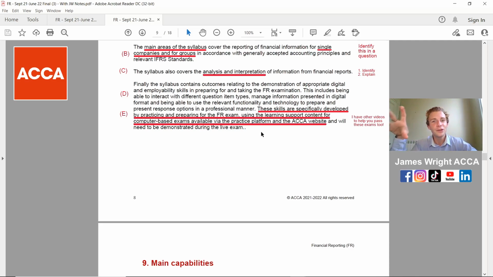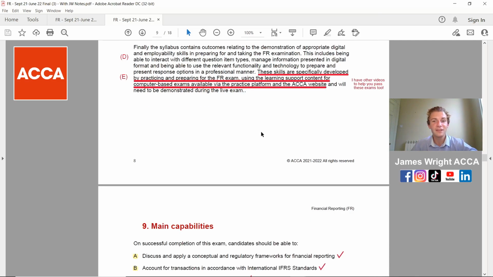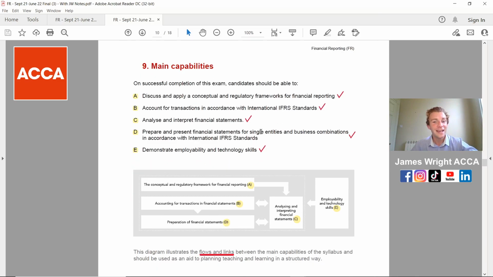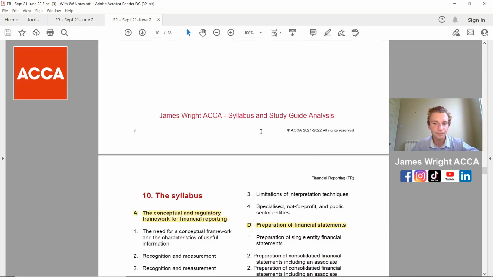The more of these you do, the better prepared you're going to be. So get that in your notes as well. To be doing, log on to ACCA's website. I'll put it in the description below. Check it out. It is definitely going to help you.